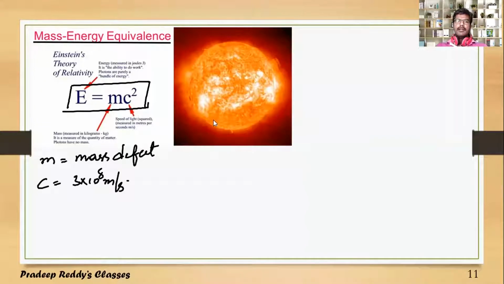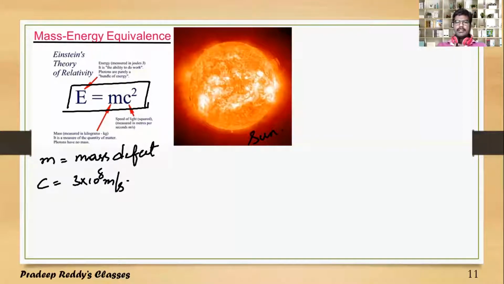Now you can take the example of the sun. As we know, the sun is made up of helium and hydrogen gas. Now the total mass, like its nuclear particles, the proton-proton cycle takes place in the nucleus. We will be learning about those nuclear effects in the coming slides. For the time being, just remember that in the sun or any star, there will be many hydrogen atoms.